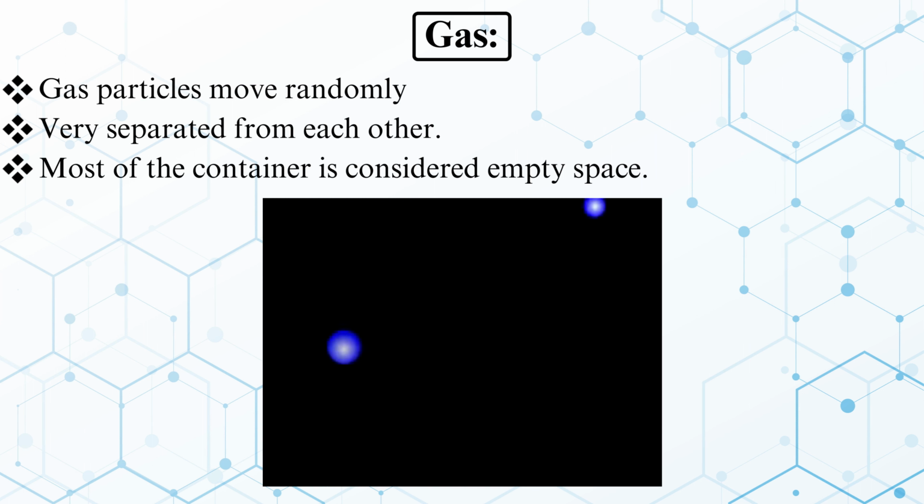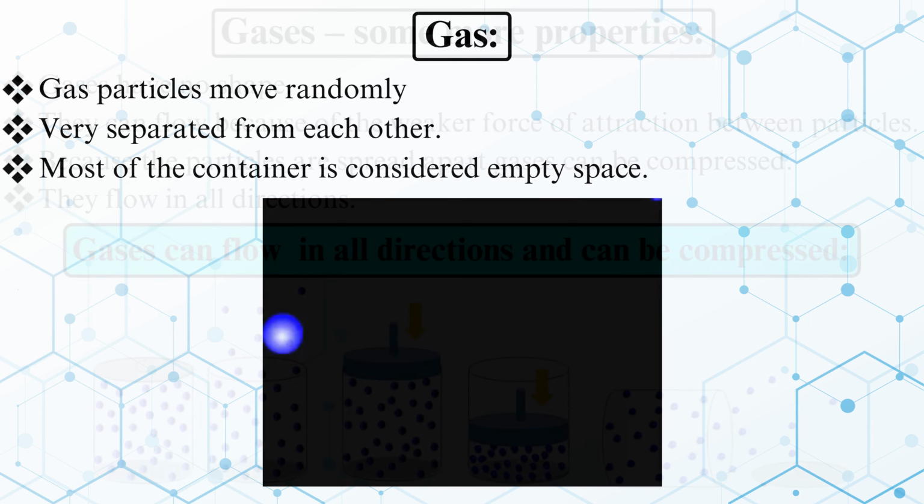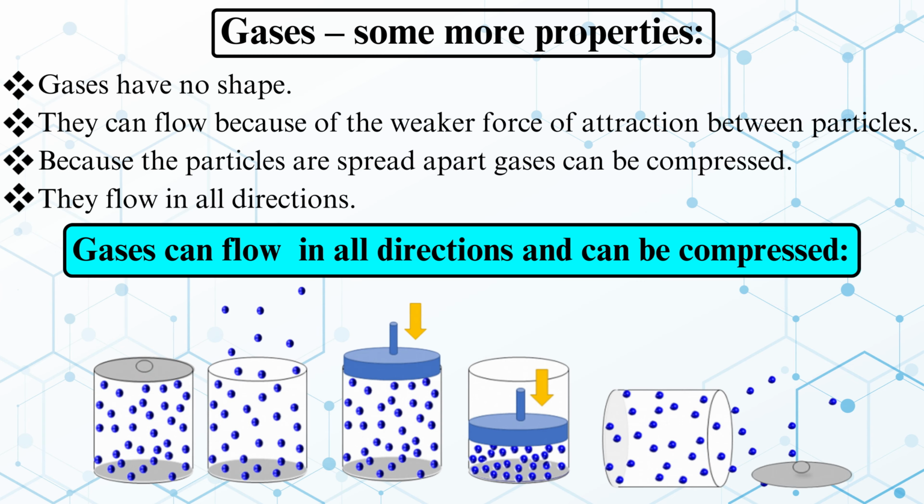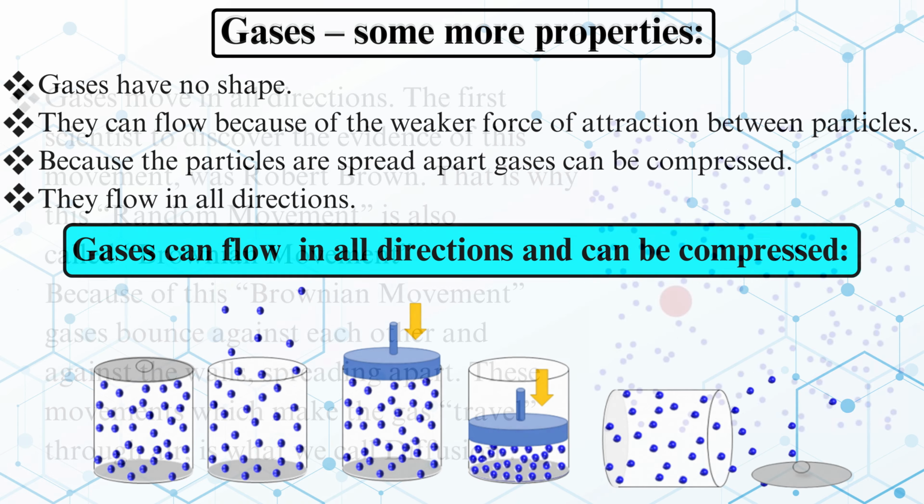Gases. Gas particles move randomly, very separated from each other. Most of the container is considered empty space. Gases, some more properties. Gases have no shape. They can flow because of the weaker force of attraction between particles. Because the particles are spread apart, gases can be compressed. They flow in all directions. Gases can flow in all directions and can be compressed.